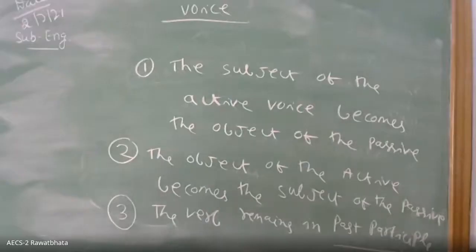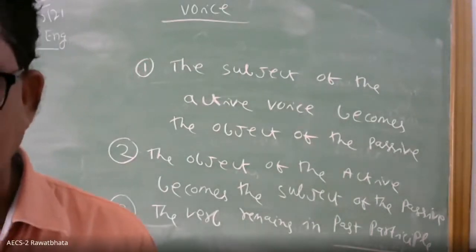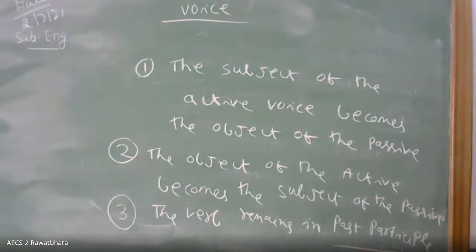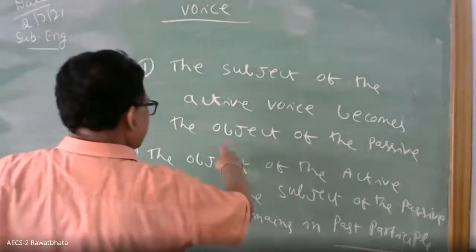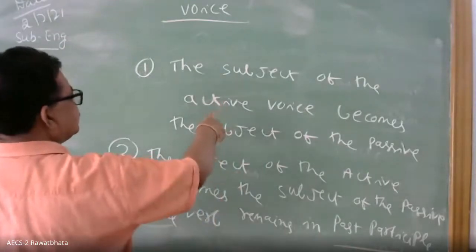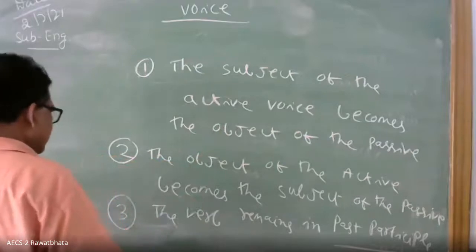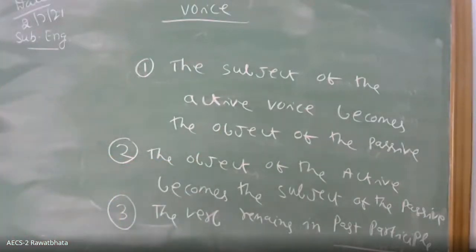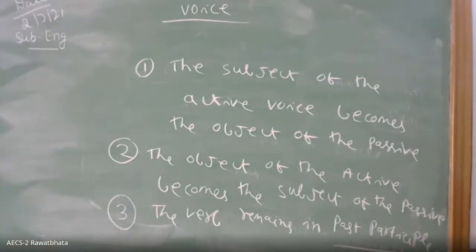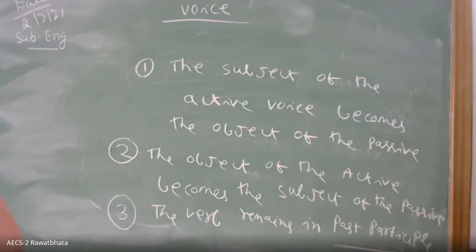So, for example, suppose the verb in the active is the doer. Write down: doer of the action means one who does the action.